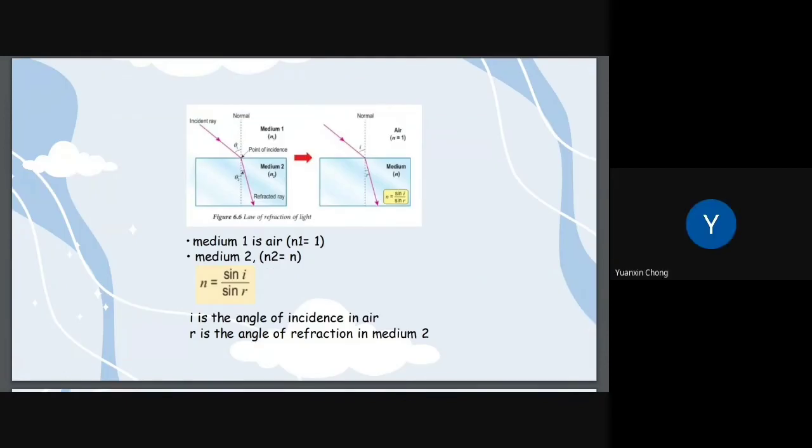This diagram shows the law of refraction of light. Medium 1 is air, which is n1 equals 1, and medium 2, n2 equals n. n is sin i over sin r. i is the angle of incidence in air, and r is the angle of refraction in medium 2.